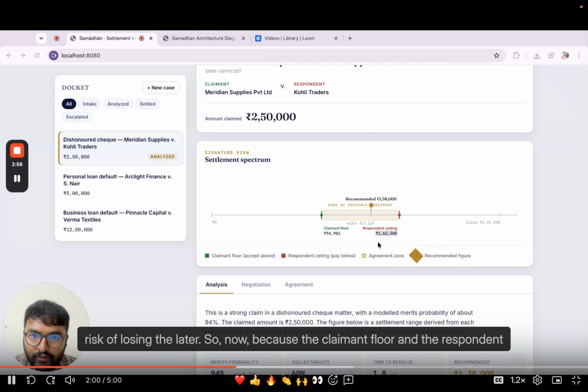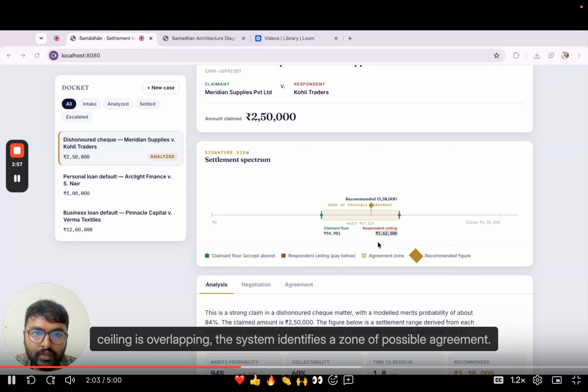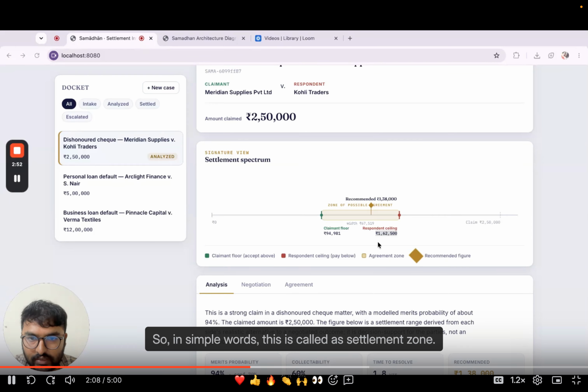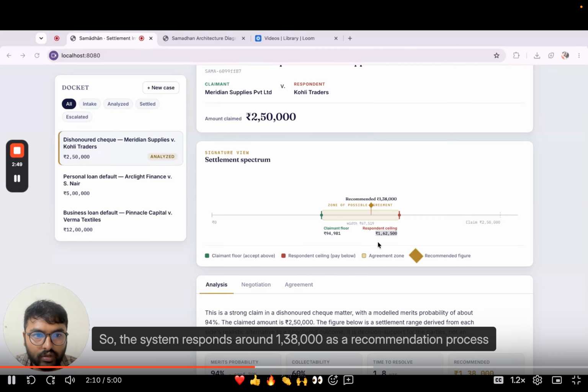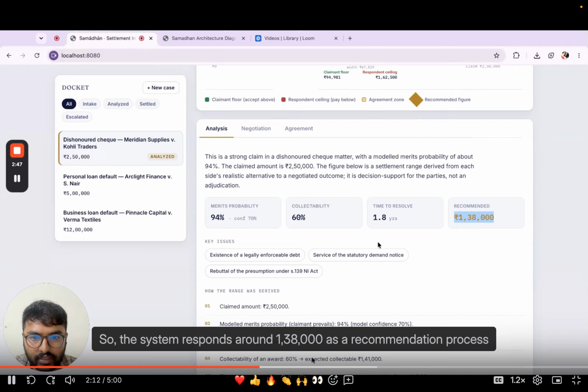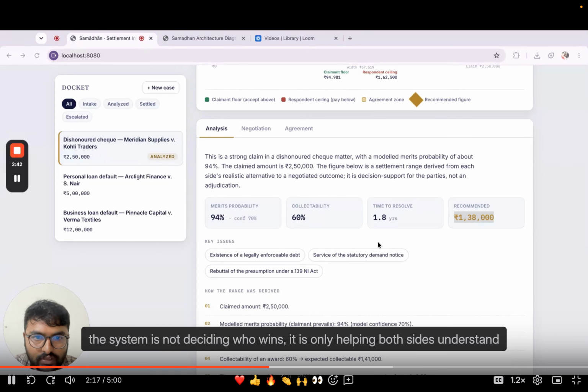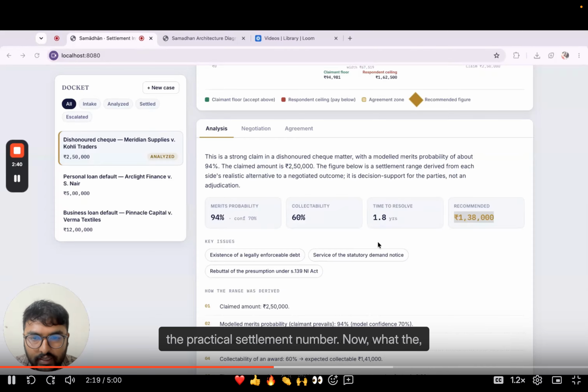Now because the claimant floor and the respondent ceiling are overlapping, the system identifies the zone of possible agreement. In simple words, this is called the settlement zone. The system recommends around 1,38,000 as a number to settle this. This is not a judgment. The system is not deciding who wins. It is only helping both sides understand the practical settlement number.